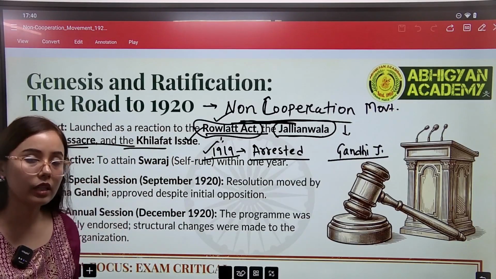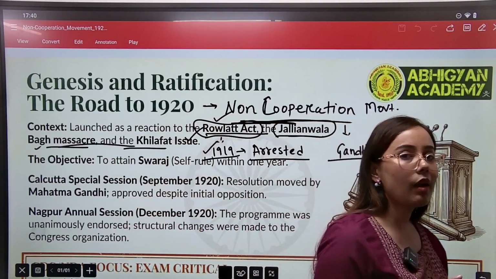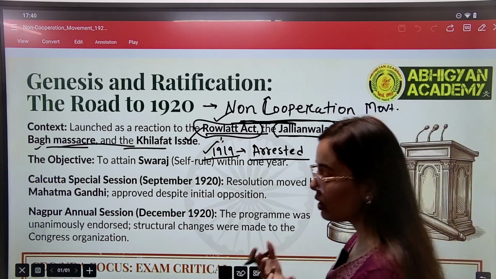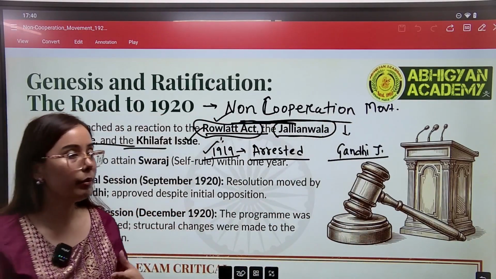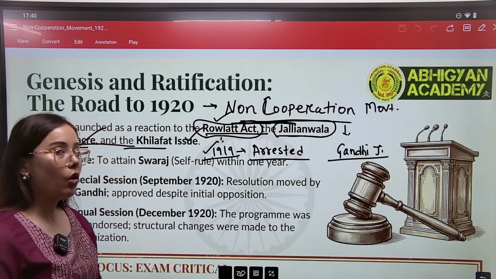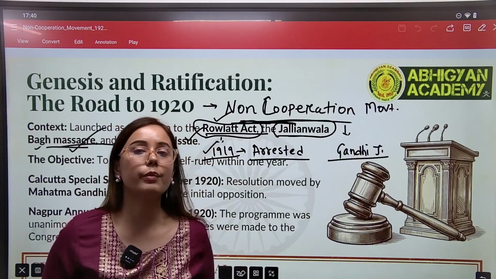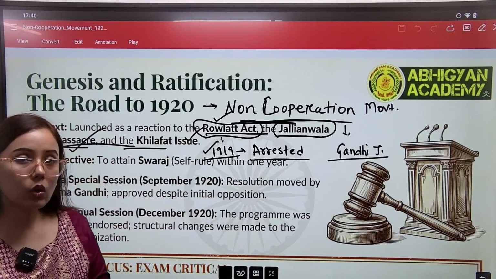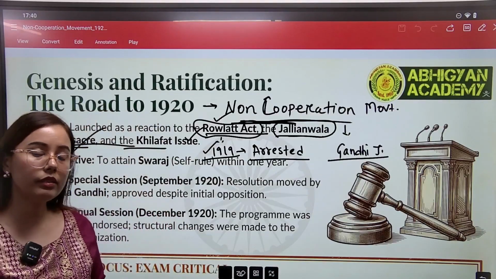Bagh means garden. But this gathering of the people was completely unarmed. The people gathered here just for a peaceful protest against the British. But the British ordered open fire on the unarmed people. This is called the Jallianwala Bagh massacre, where due to this open firing, many people lost their lives.